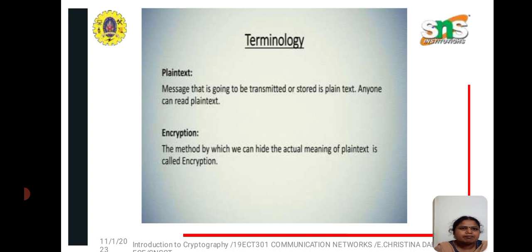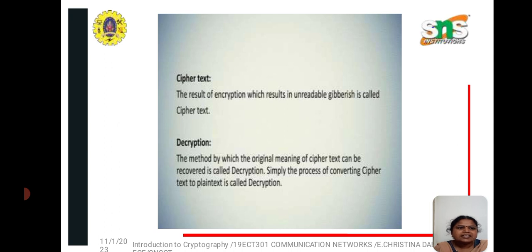The first one is plain text. Plain text means whatever message we are going to store or transmit; anyone can read the plain text. In the encryption process, the plain text is converted by encryption. The next is the cipher text. The result of the encryption is unreadable, so third parties cannot read the information. That is cipher text.